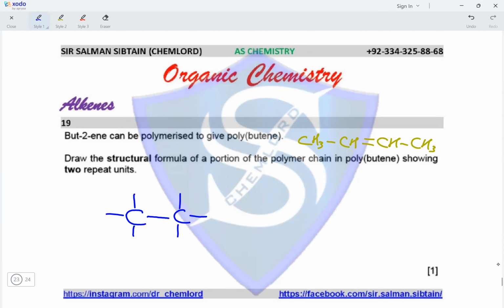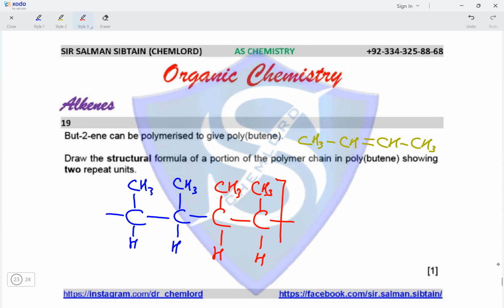Both the carbon atoms will be attached to a CH3 group on one end and a hydrogen atom on the other. This is one repeat unit. The other repeat unit would have a similar structure of CH3 being attached to both the carbon atoms on one end and hydrogen on the other. So these are two repeat units of polybutene.